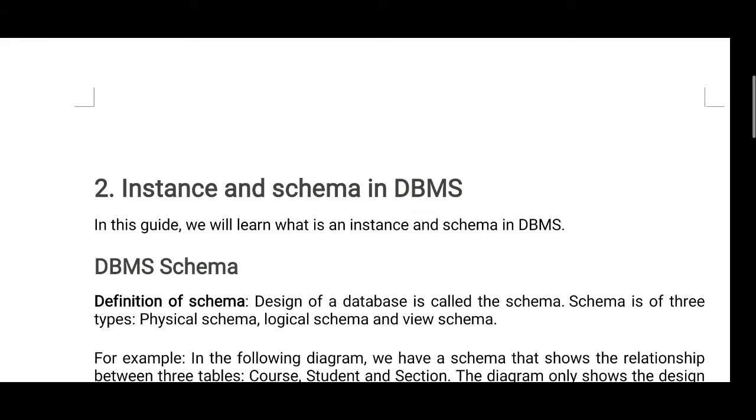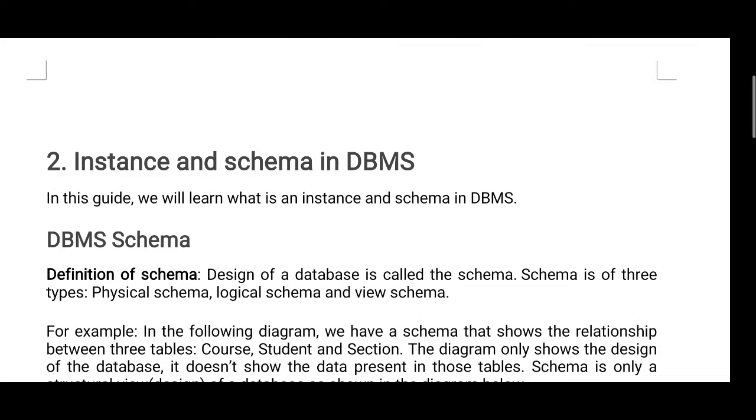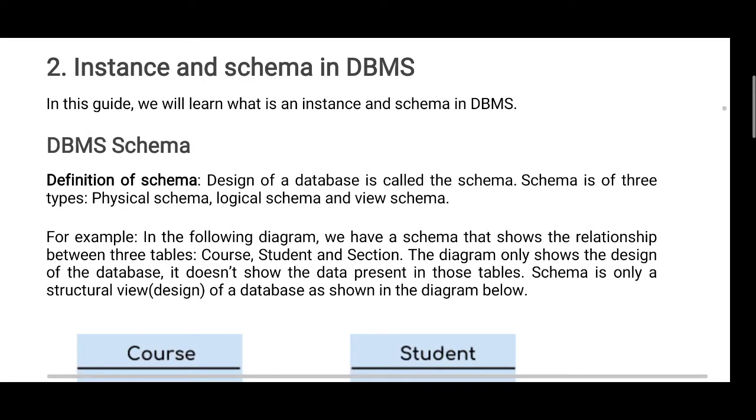The second one is instance and schema in DBMS. In this guide, we will learn what is an instance and schema in DBMS. Definition of schema: design of database is called the schema. Schema is of 3 types: physical schema, logical schema and view schema.